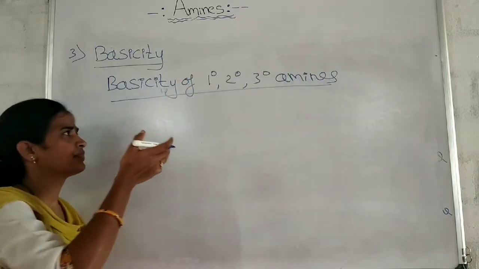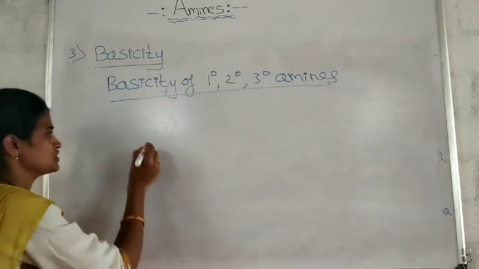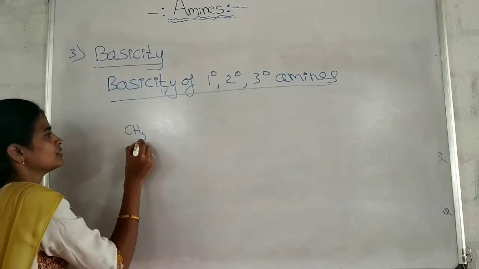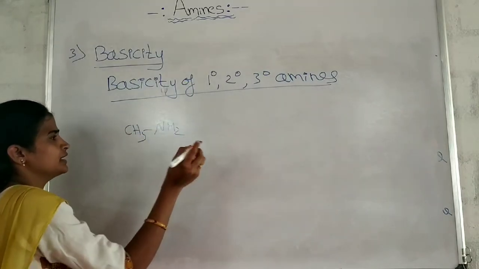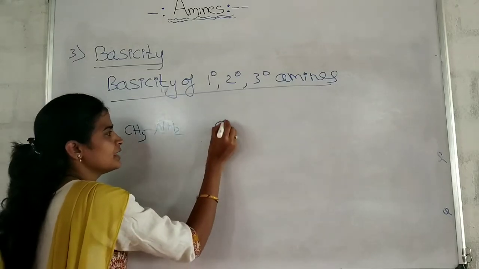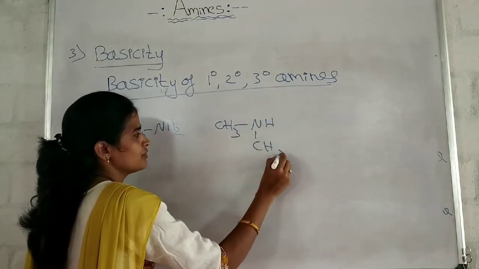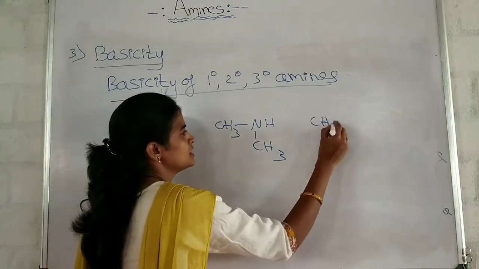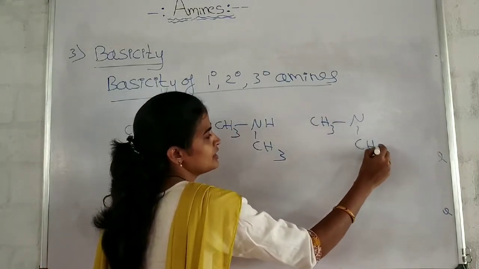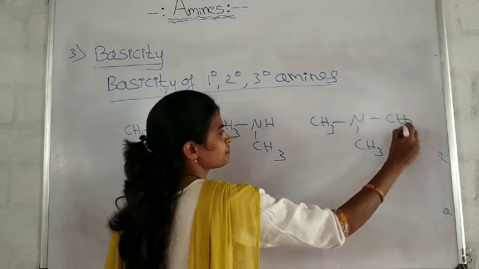We'll take one example for each. Primary amine CH3NH2. Secondary amine CH3NHCH3. Tertiary amine CH3N(CH3)CH3.